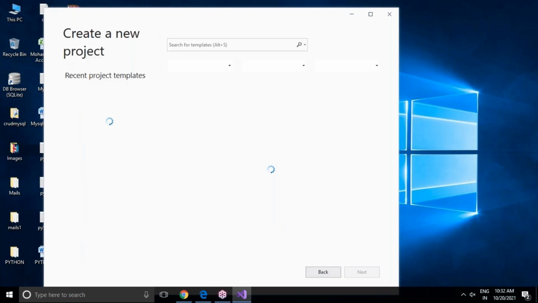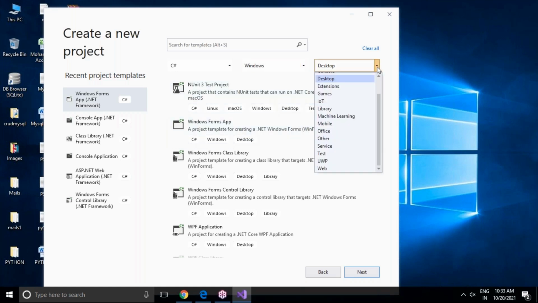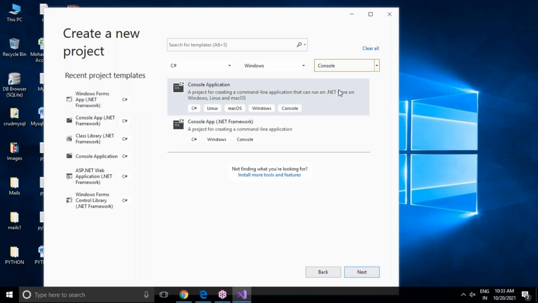Click on new project. Immediately it will ask you to select some options here. You should have a clear idea of which option to select. Here my programming language is C#.NET. I'm selecting the language C#.NET. On which platform are you going to run? I have only the Windows operating system. My platform is Windows only. And which type of application are you going to create? Console application. So I'm going to select console application.